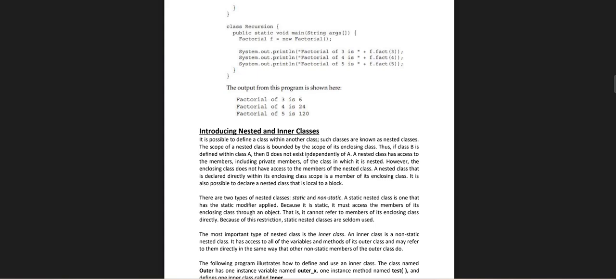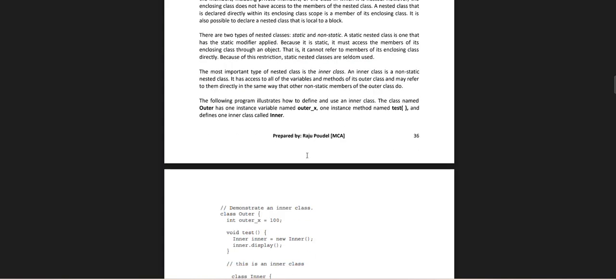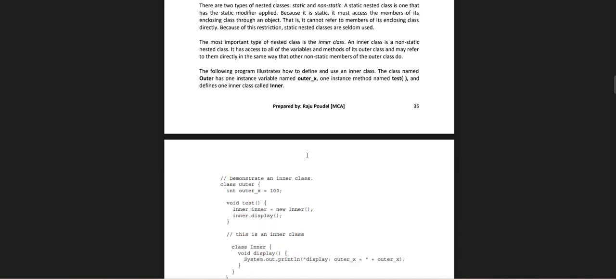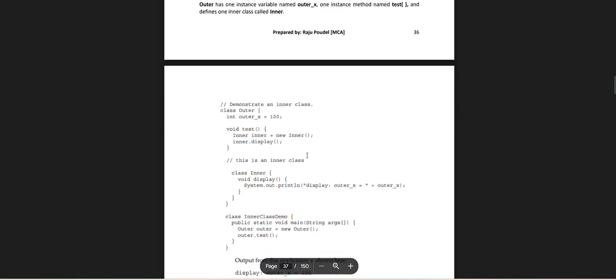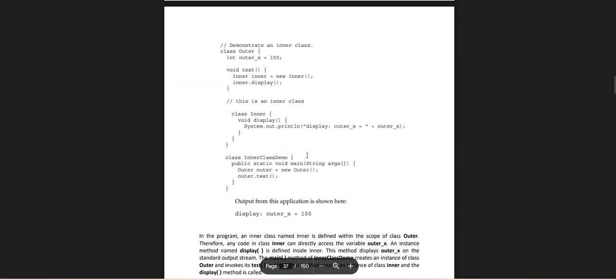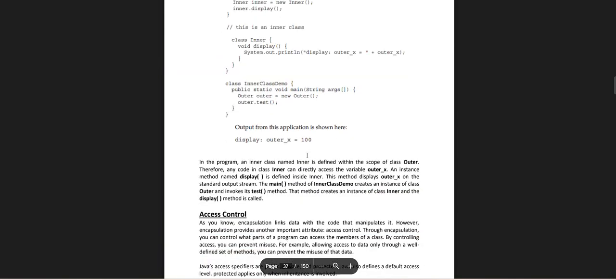Demonstrating the inner class: an outer class with an inner class that has a display method printing "display" in the inner class. The output shows display from the inner class.